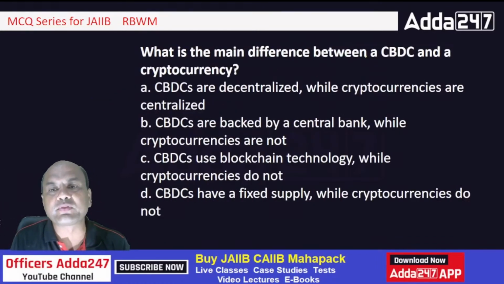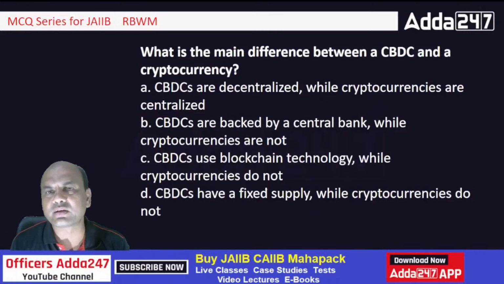What is the main difference between CBDC and a cryptocurrency? In fact, remember, CBDC is a cryptocurrency. The only point is who has issued it. CBDCs are decentralized while cryptocurrencies are centralized. CBDCs are backed by central bank while cryptocurrencies are not. CBDCs use blockchain while cryptocurrencies do not. CBDCs have a fixed supply while cryptocurrencies do not.